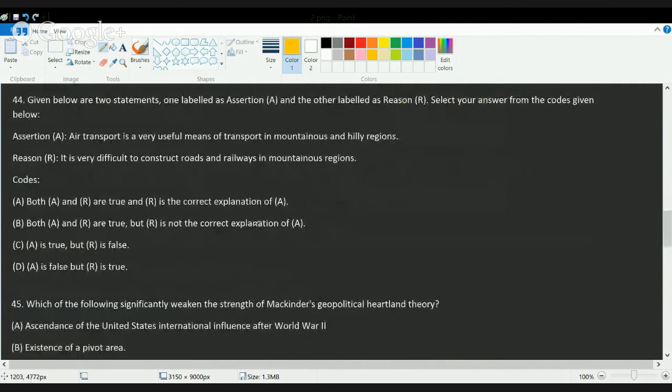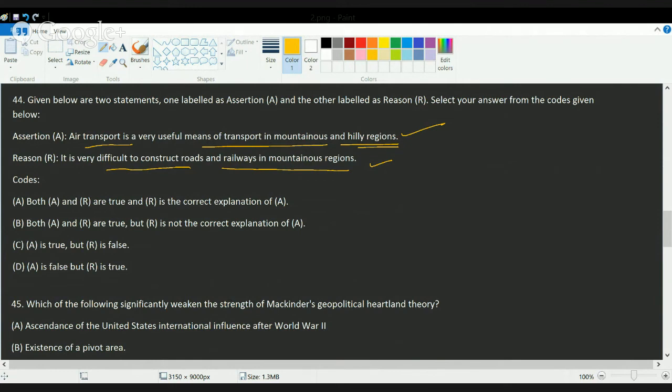For the assertion reason questions, I suggest that you refer to the class on how to solve assertion reason, that has been taken separately. So air transport is a useful means of communication in mountain and hilly regions. That's the correct option. And this is because it's difficult to construct roads and railways in the mountain region. That's again a correct explanation for it. So both assertion and reason are correct, and reason is the correct explanation for the assertion.